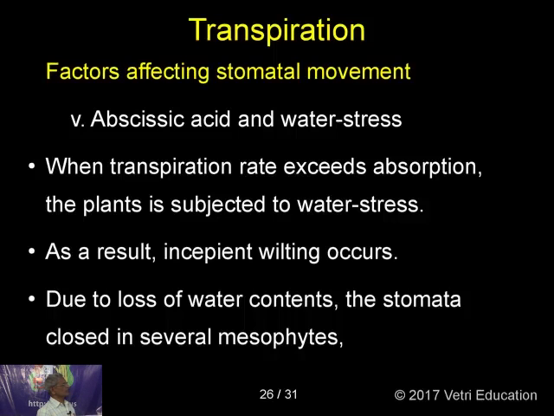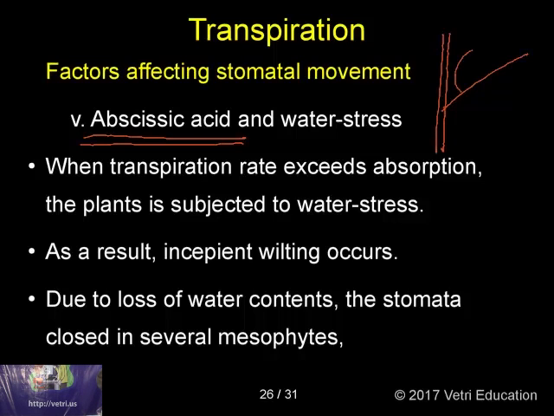Now the last factor about the stomatal movement is abscisic acid. What is abscisic acid? An acid which is responsible for the leaf fall. See, what happens is very interesting in biology. This is a stem and you have got a leaf here. Abscisic acid will be produced at this area before the leaf fall. When the leaf is going to fall, the abscisic acid will be produced, then the leaf will fall, and that will help in the healing of the wound in the plant.